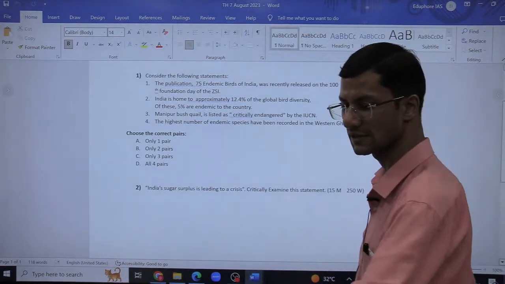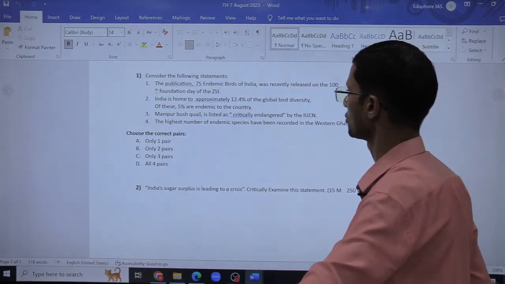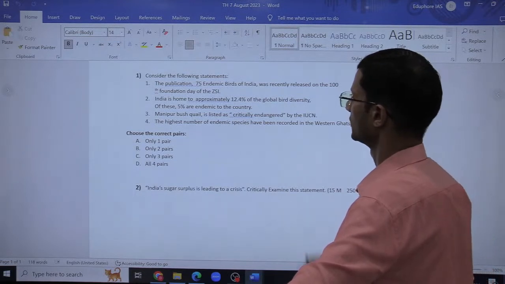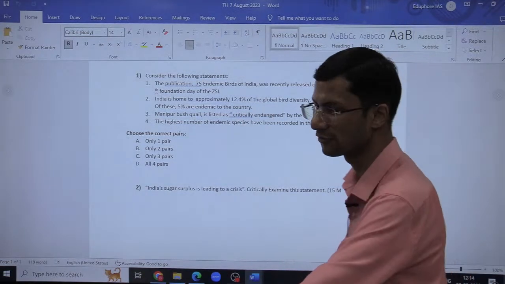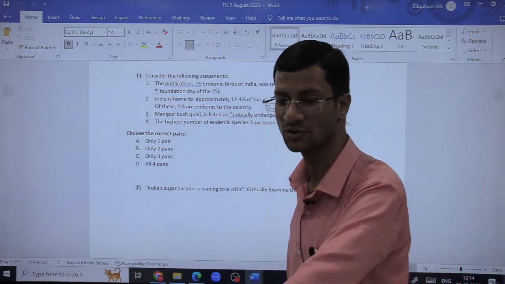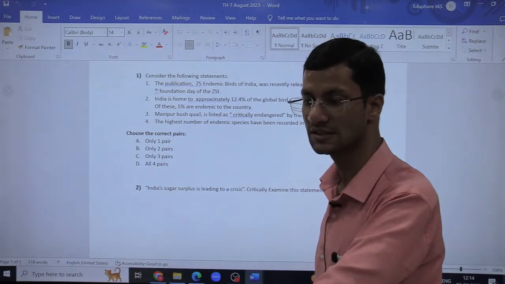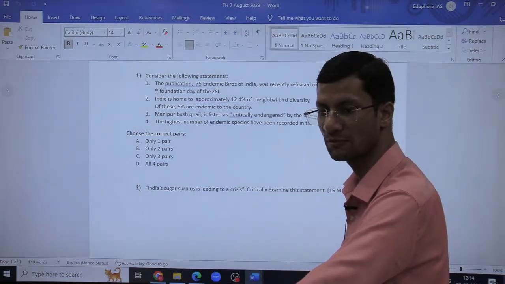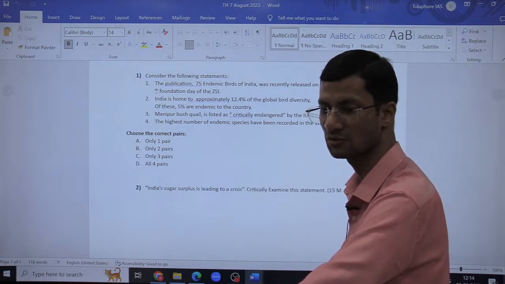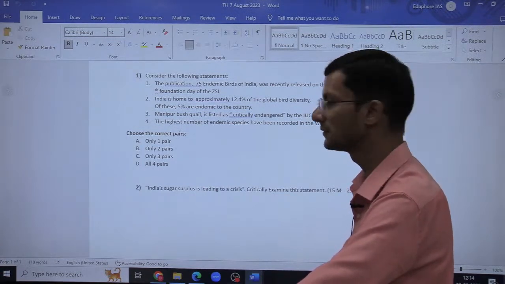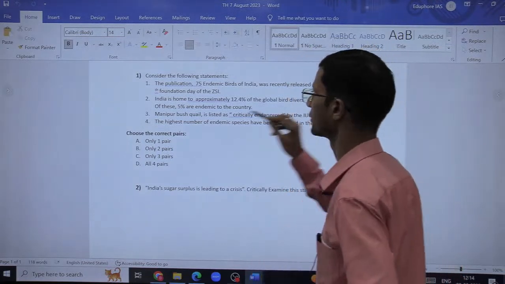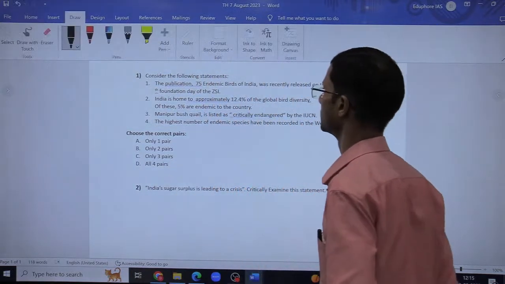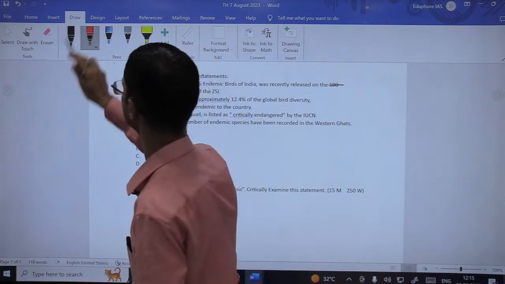The first was related to this publication of 75 endemic birds of India that was recently released on 100th Foundation Day of Zoological Survey of India. This is the first statement. You need to check whether this is correct or not. We discussed this article yesterday, so I hope you have got the right answer and marked it as well. So this was not 100th, but rather, if you can recall, it was 108th. That's the issue here.